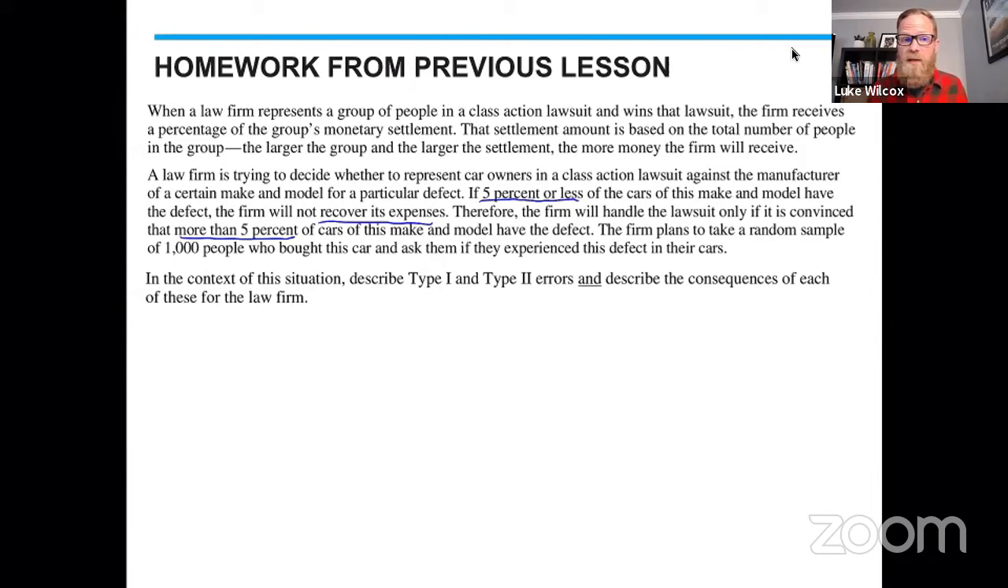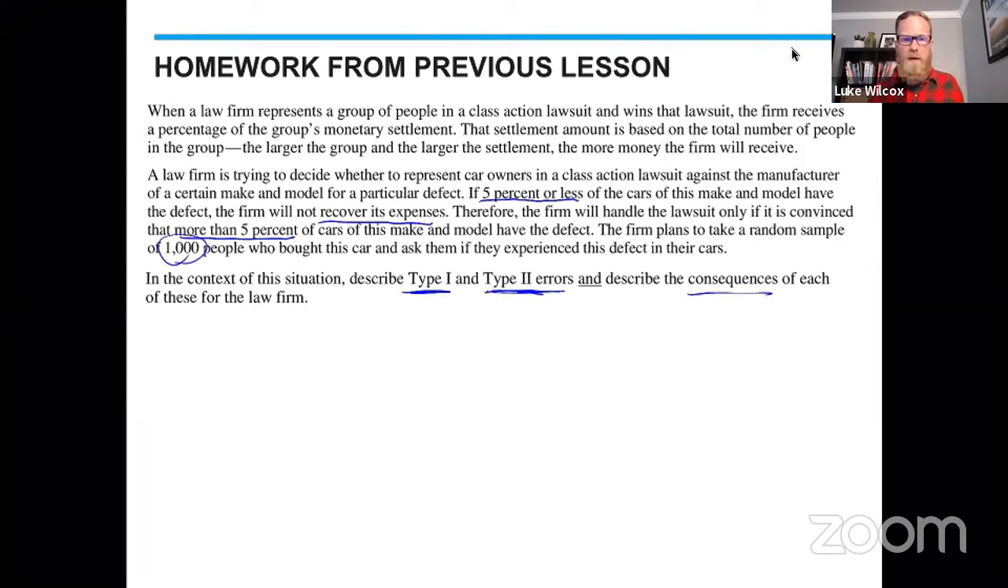The firm plans to take a random sample of 1,000 people who bought the car and ask them if they experienced this defect in their cars. So in the context of this situation, describe a Type 1 and a Type 2 error and describe consequences of each.